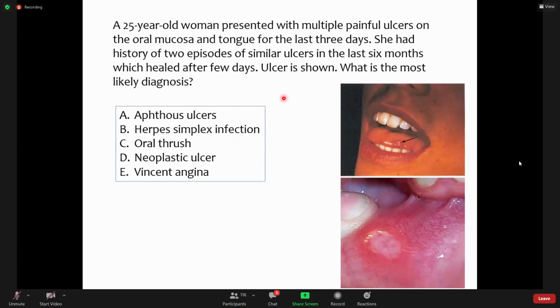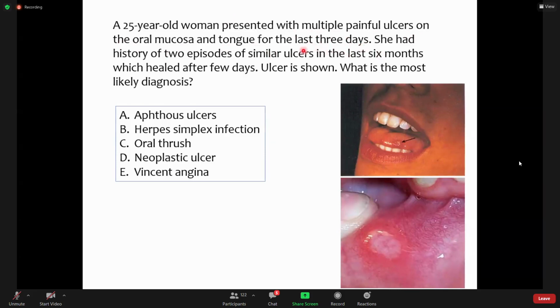You may raise your hands in between during the lecture, and Dr. Mice will allow you, or alternatively you can write your questions in the chat box and I will respond to them towards the end. So this is a case of a 25-year-old woman who presented with multiple painful ulcers on the oral mucosa for the last 3 days.